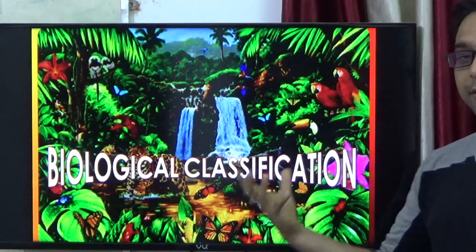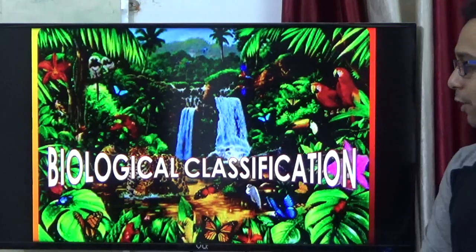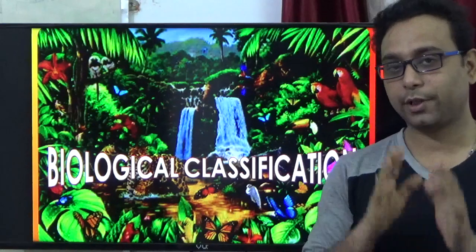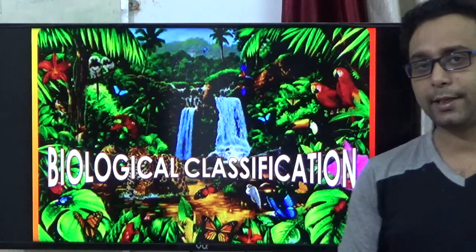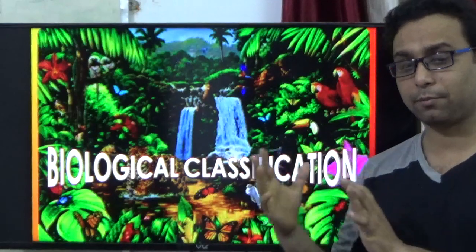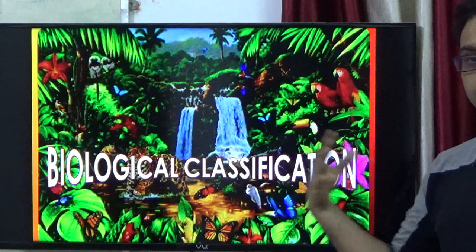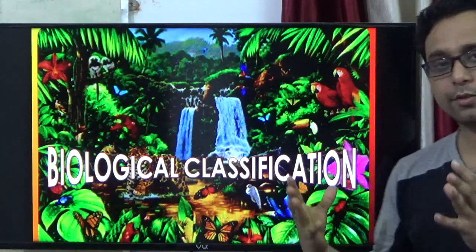It is my very favorite chapter, that is the biological classification. In your NEET syllabus, it is also very important, a very scoring part, because generally two questions come from this chapter. So from a NEET point of view, this chapter is very important and also very interesting.